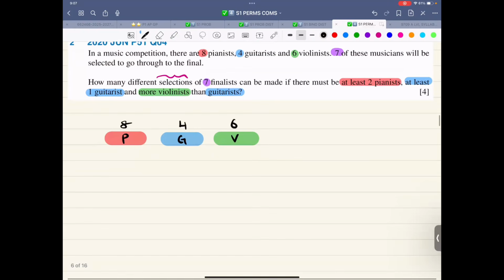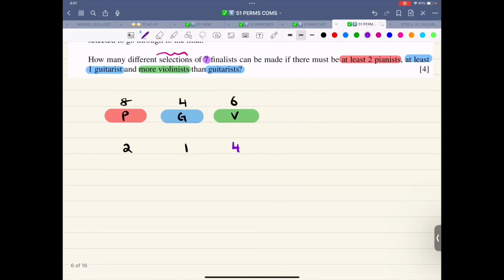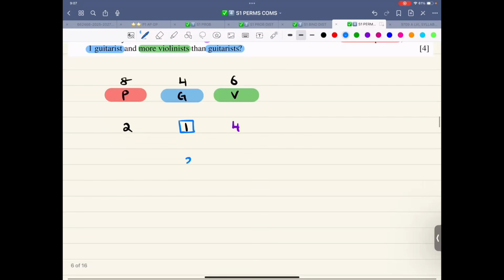At least two pianists. That means let's start with two, it could go up. At least one guitarist, let's start with one, it could go up. And since I need a total of 7, let me choose how many? 2 plus 1 is 3, so 4 violinists. That is the first option. Now, let me increase the number of guitarists. This one guitarist, I'm increasing it to 2.